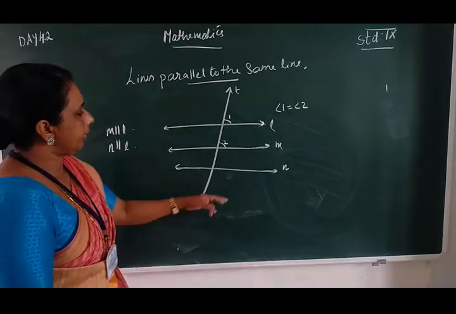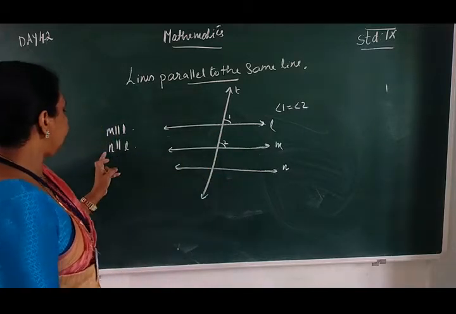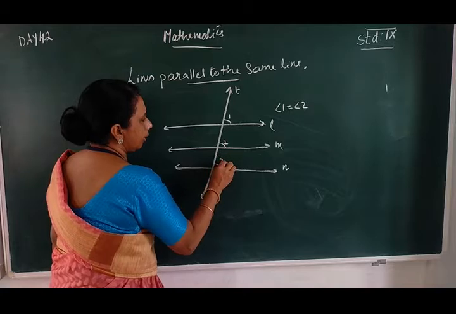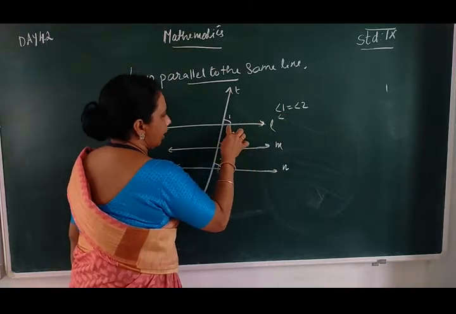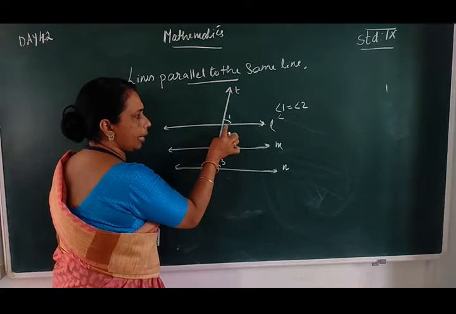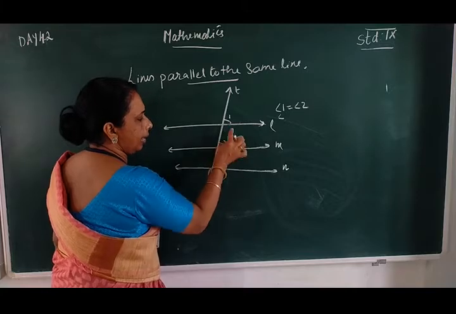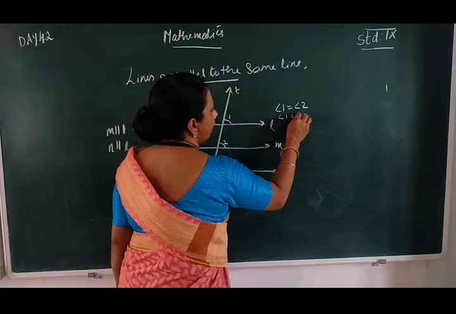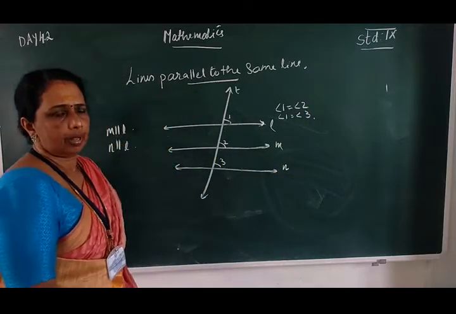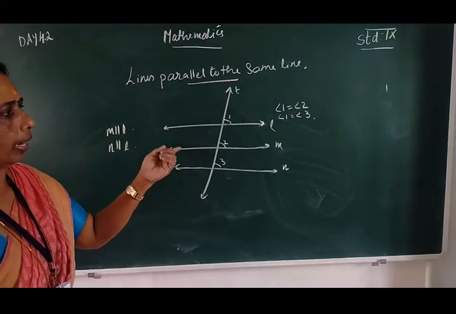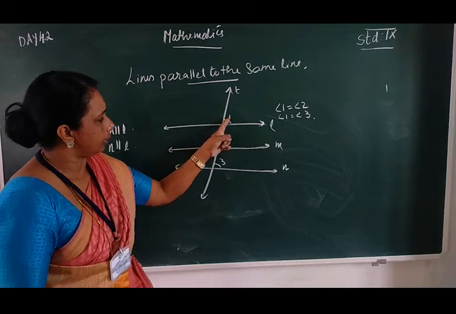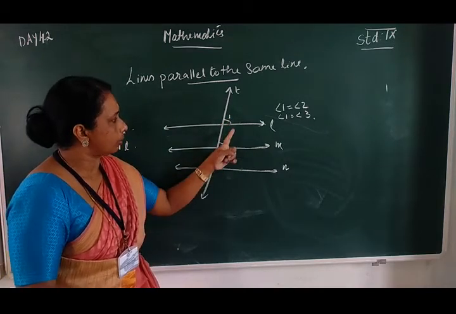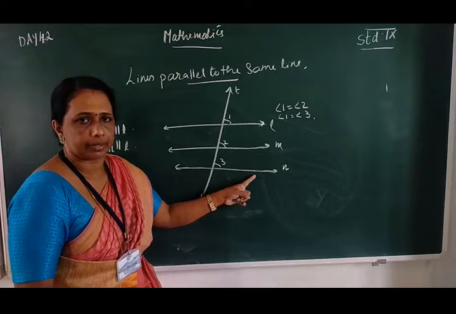And also line N is parallel to L. That means L and N are parallel. So angles 1 and 3 are corresponding angles. So we can write angle 1 is equal to angle 2 and angle 1 is equal to angle 3. Angle 1 is equal to angle 2 because these two lines are parallel lines, and angle 1 is equal to angle 3 because L and N are parallel lines.